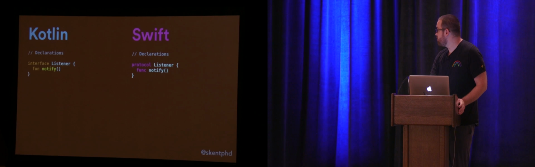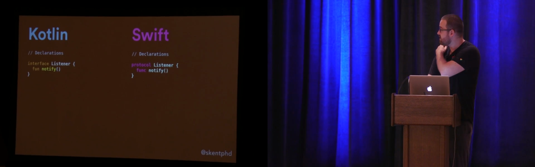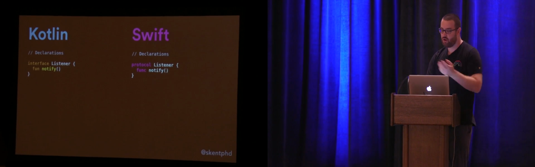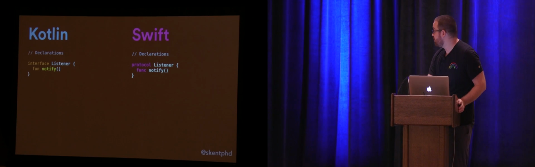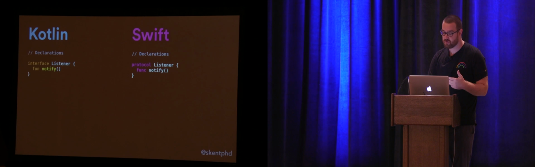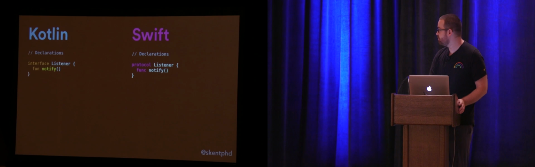And then the final thing I'd like to talk about, in terms of the basic syntax, is how we declare things like contracts and how we adhere to contracts in our code. So in Kotlin, just as in Java, we have the concept of interfaces, and those interfaces can declare methods or, additionally, properties that a class that adheres to this contract must implement in order to fully and properly adhere to that contract. In Swift, we have the same concept. The name is different. It's called a protocol, but otherwise it's the same.